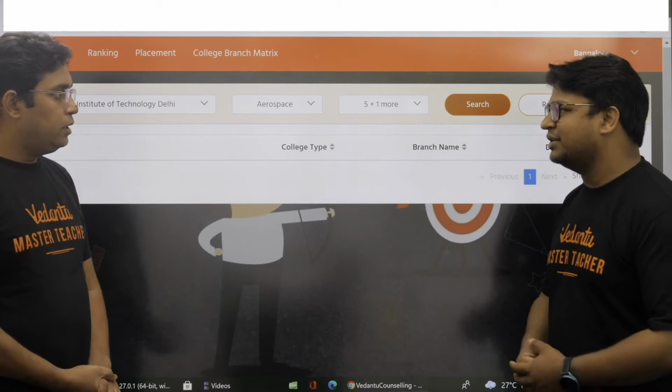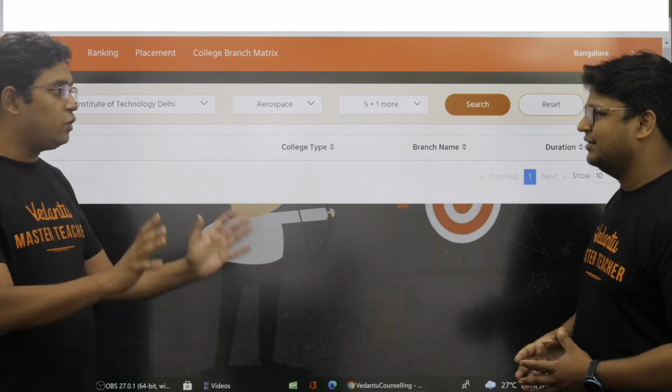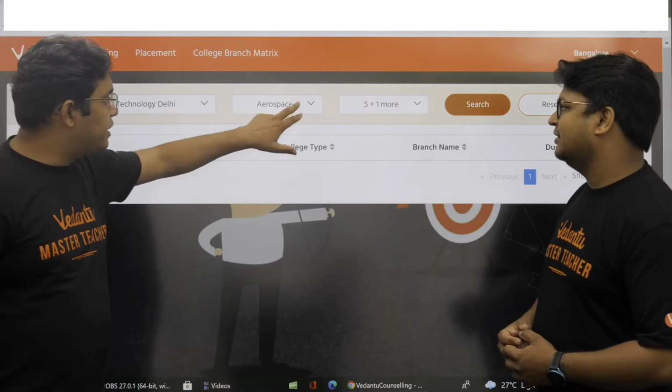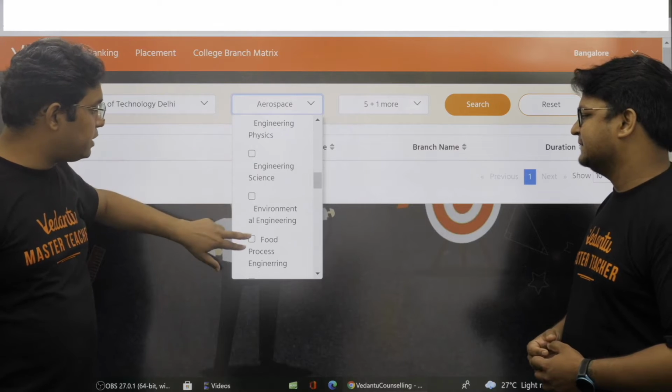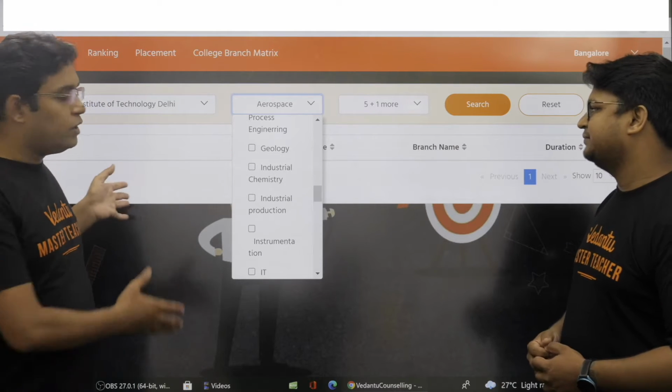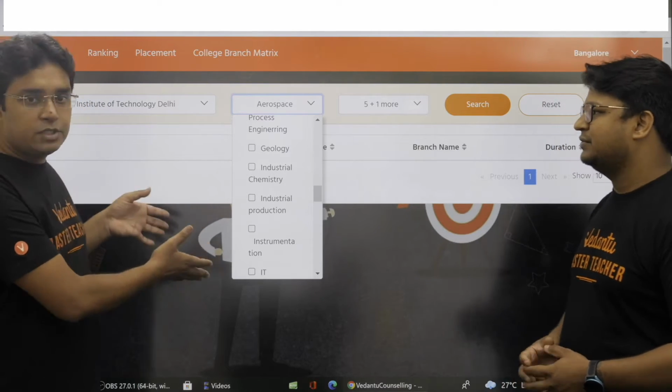And is that correct? You are from IIT Delhi, you can tell me. Yes, I am from IIT Delhi. Aerospace is not there in IIT Delhi. In fact, this way you can check for all these tags how many branches are there in IIT Delhi. In fact, this was seen in that 17 branches together also.